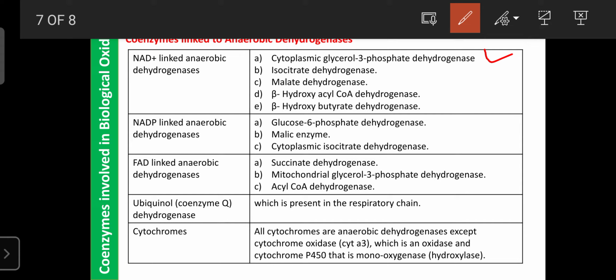So next one is the FAD linked anaerobic dehydrogenases, enzymes like succinate dehydrogenase, as well as mitochondrial glycerol 3 phosphate dehydrogenase, and acyl CoA dehydrogenase. So these are involved in the regulation of various reactions. They are involved in lipid metabolism as well as mitochondrial reactions, and succinate dehydrogenase is involved in the TCA cycle. So these utilize FAD as a coenzyme.